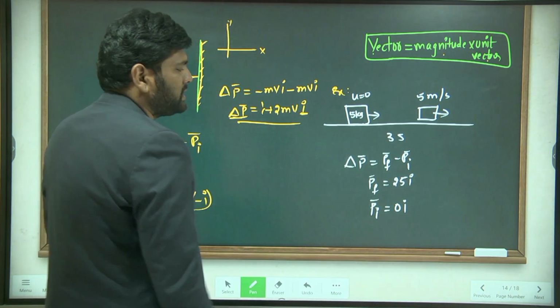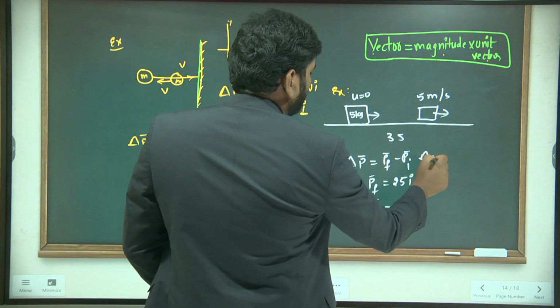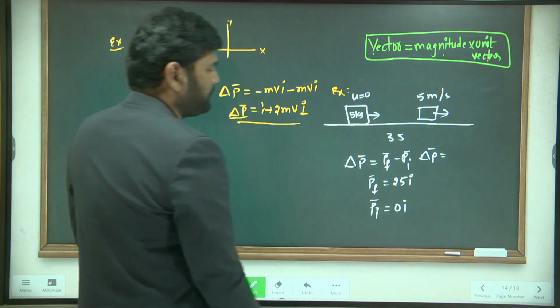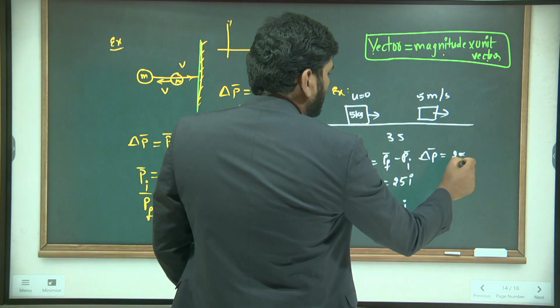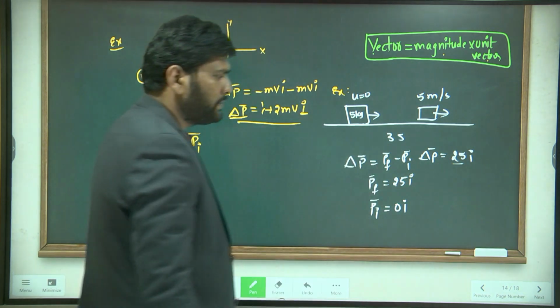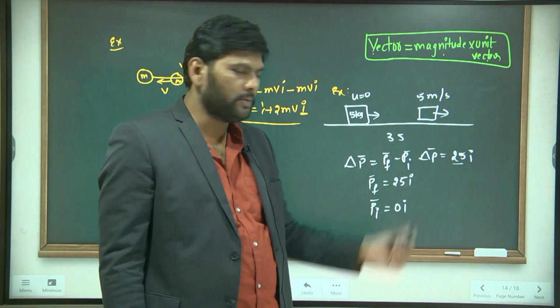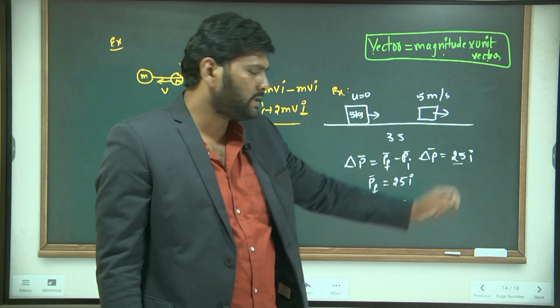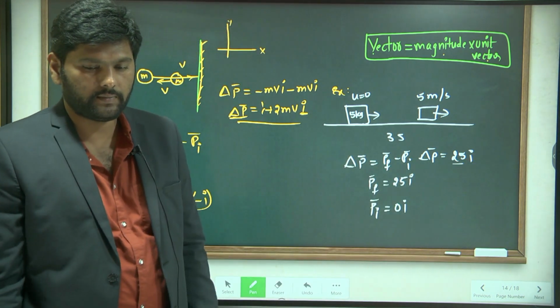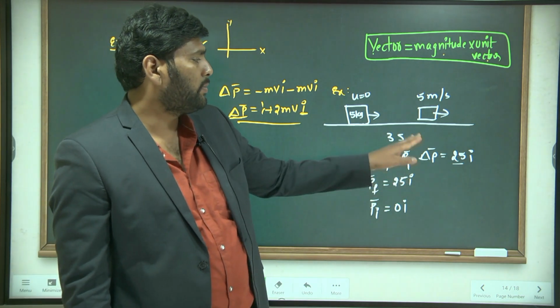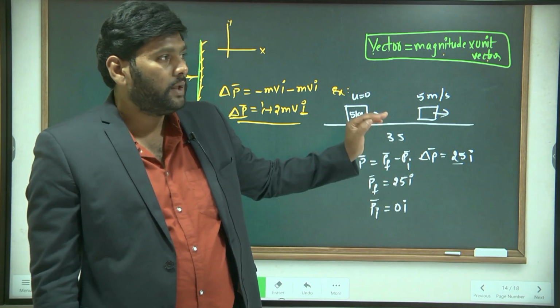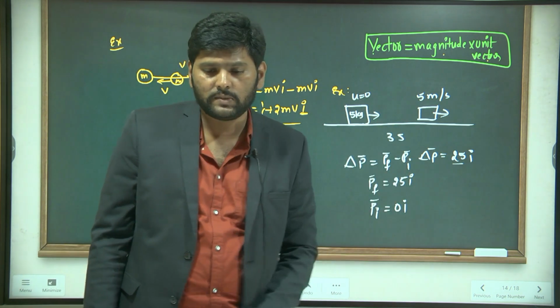Finally, how much is the change in momentum? 25 i. Here, this 25 represents the magnitude of the change in momentum, and this i represents the direction of the change in momentum. Is there any reason for changing this momentum?